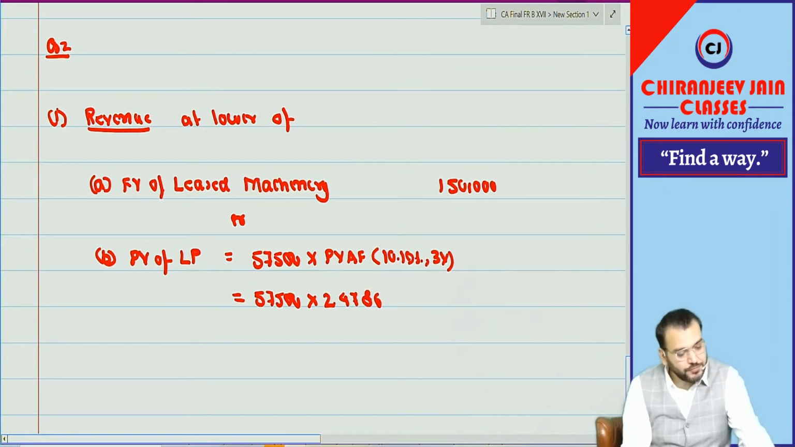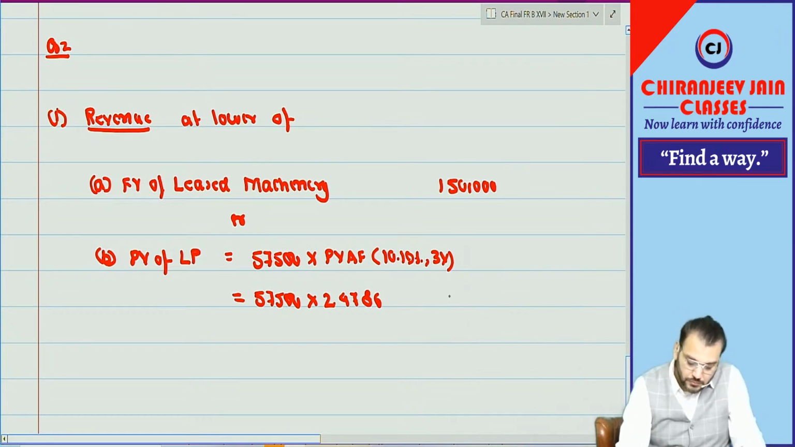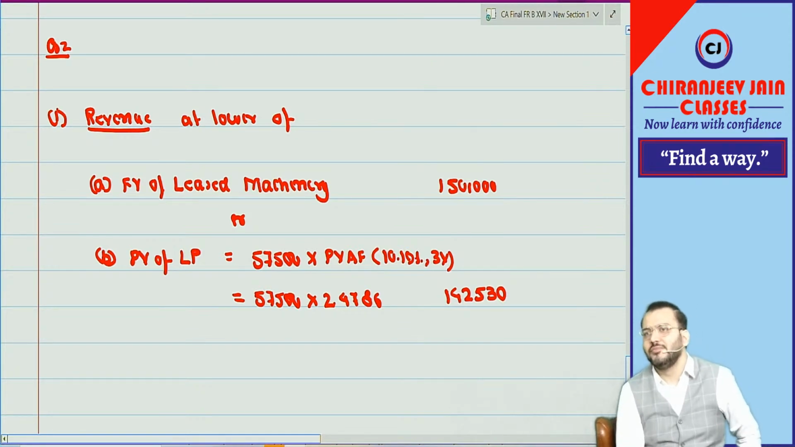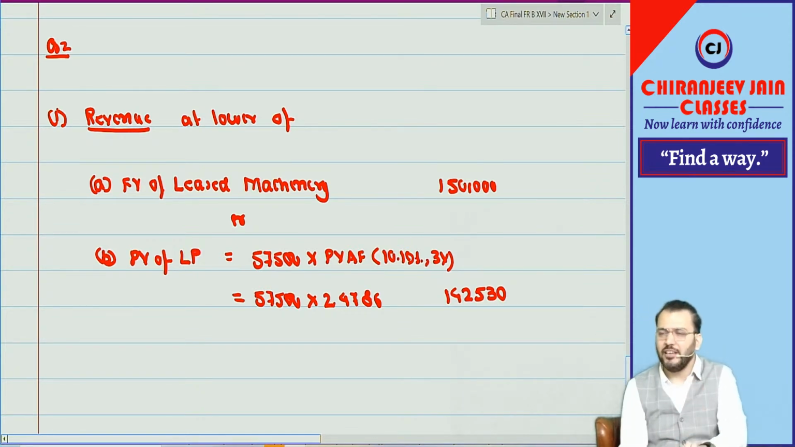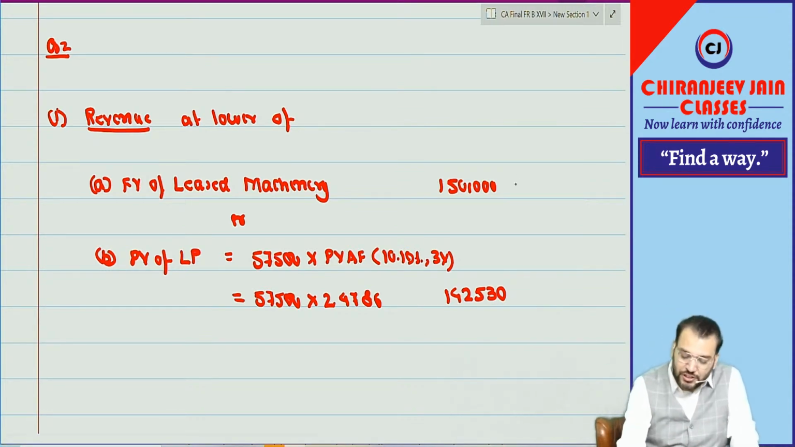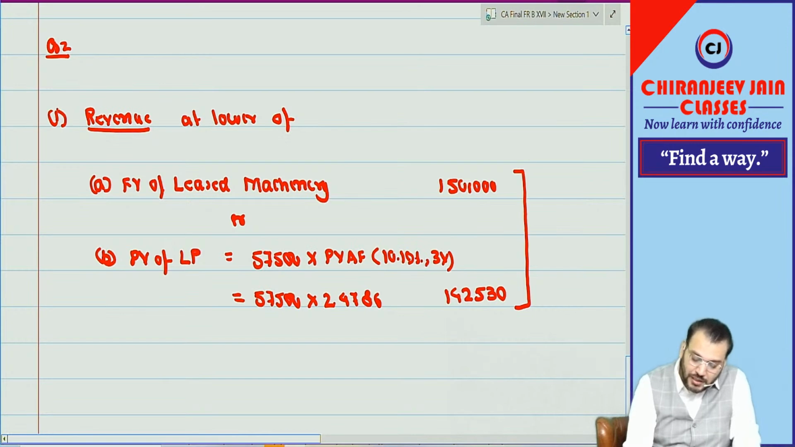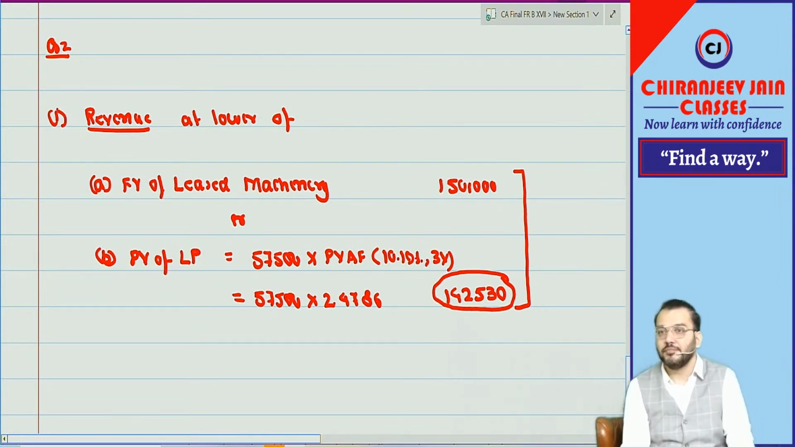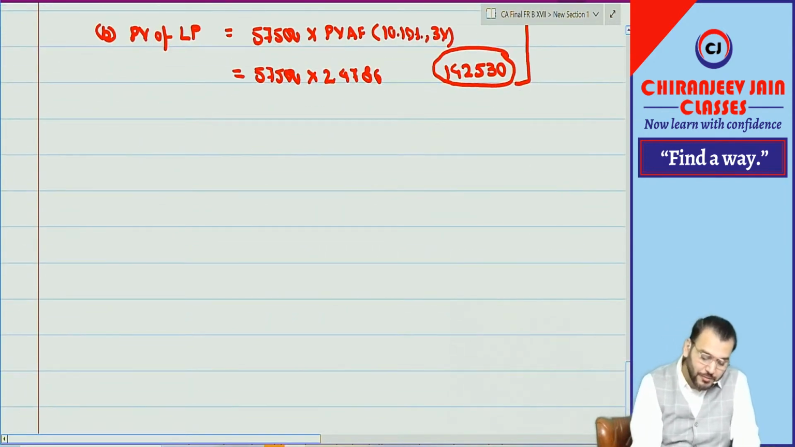So can you give me 57,500 multiplied by 2.4786 is equal to what? 1,42,530 as per the ICAI solution. Chalega? I'm taking the figure as per the ICAI solution. You can write the same in the exam. Whichever is lower, so revenue becomes what? 1,42,530. Remember this point.